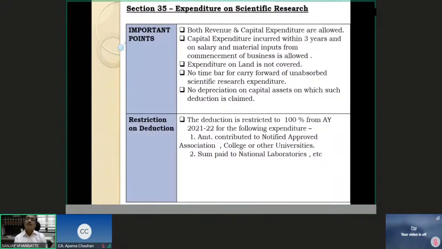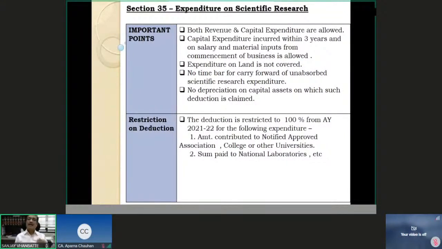No time bar for carry forward of unabsorbed scientific research expenditure. You have a lot of scientific research expenditure done. You could not set it off in the year of commencement of your business. You can carry it forward, but just like unabsorbed depreciation, there is no time limit for carry forward of the unabsorbed scientific research expenditure.